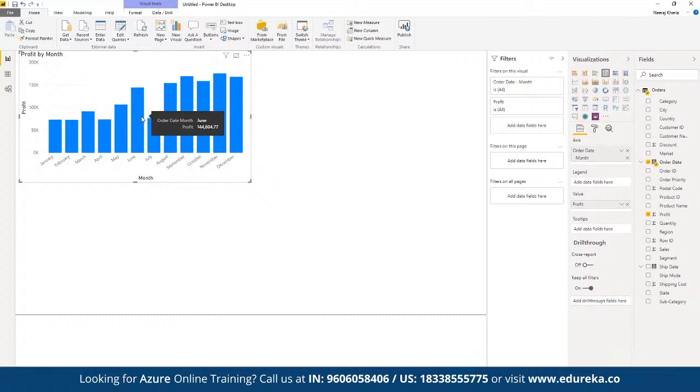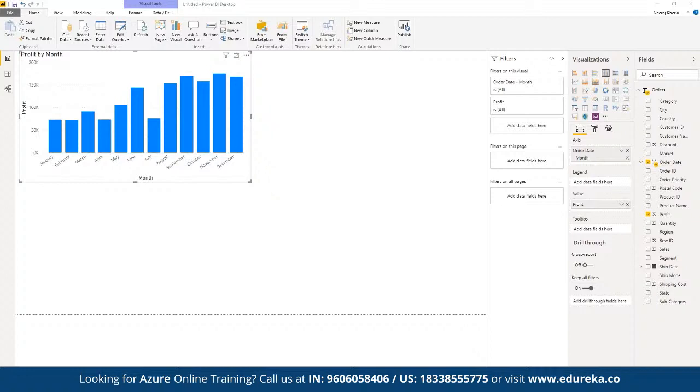So we can see which month has performed really well and which month has not been able to meet the current expectations. We can see the entire report here. And now let's say we want to work on the date hierarchy itself.